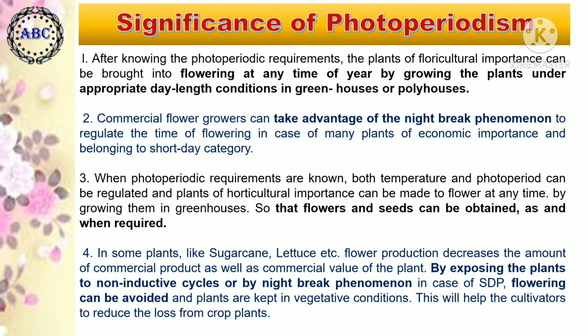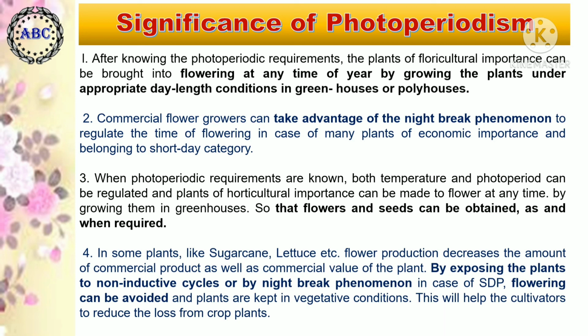Commercial flower growers can take advantage of the night break phenomenon to regulate the time of flowering in many plants of economic importance belonging to the short day category. Whenever the commercial value increases, only in that period can they take flowering easily with this photoperiodic significance.